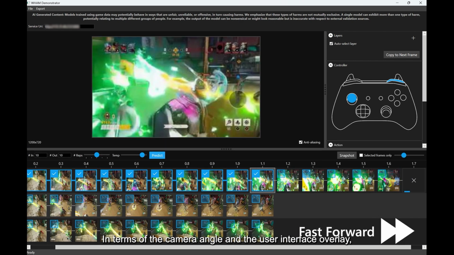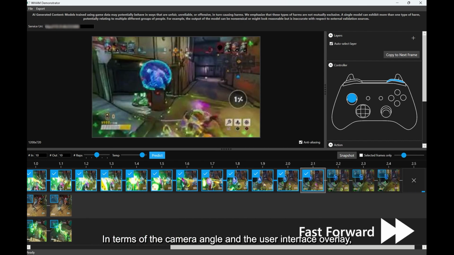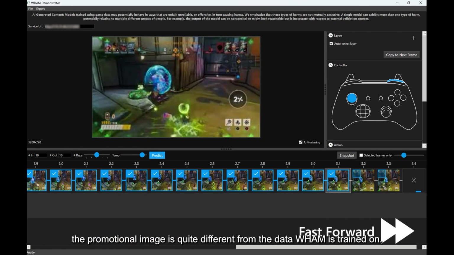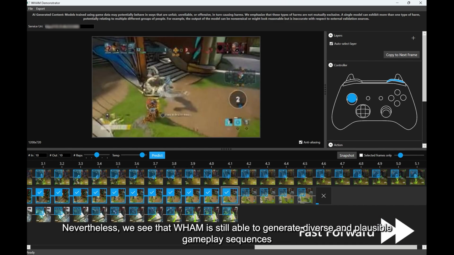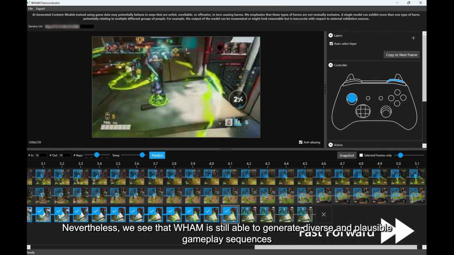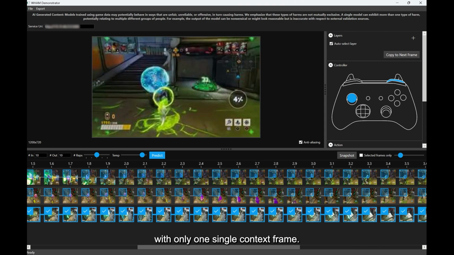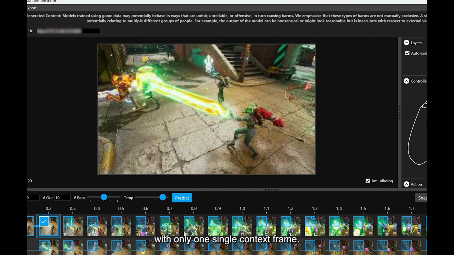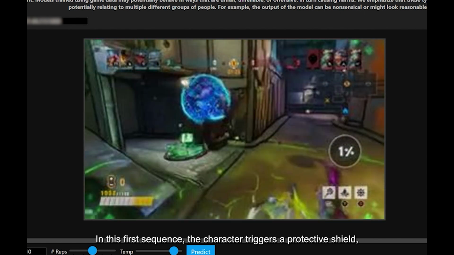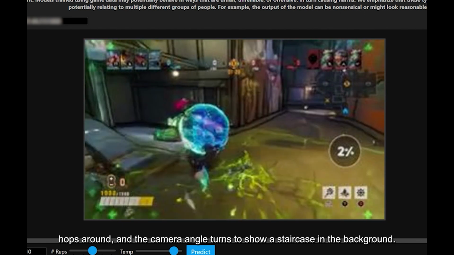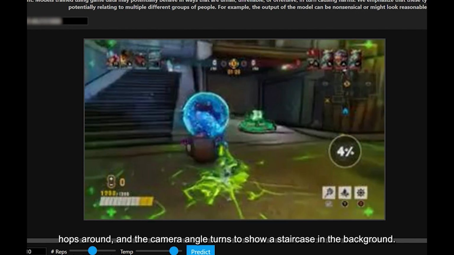In terms of the camera angle and the user interface overlay, the promotional image is quite different from the data WHAM is trained on. Nevertheless, we see that WHAM is still able to generate diverse and plausible gameplay sequences with only one single context frame. In this first sequence, the character triggers a protective shield, hops around, and the camera angle turns to show a staircase in the background.